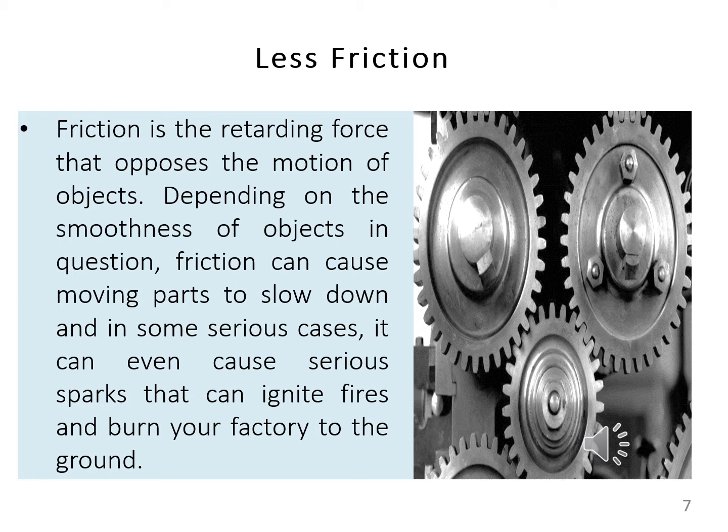Depending on the smoothness of the objects in question, friction causes the moving parts to slow down, and in some serious cases, it can cause serious sparks, and these sparks can ignite fires and burn the factory to the ground.